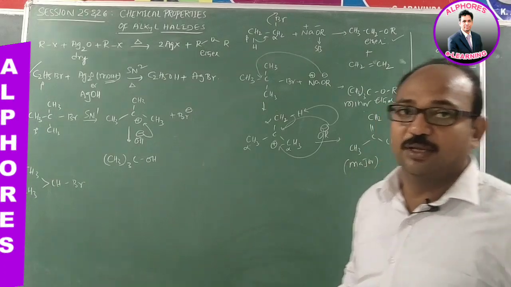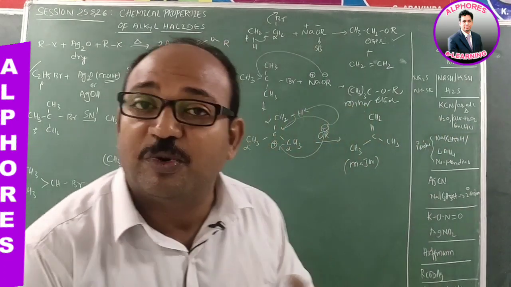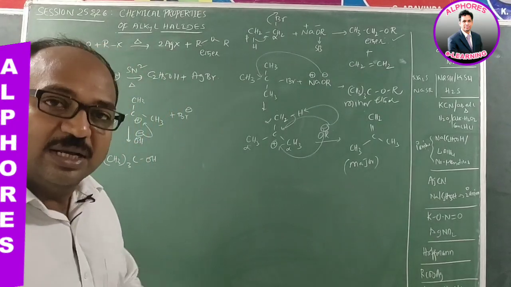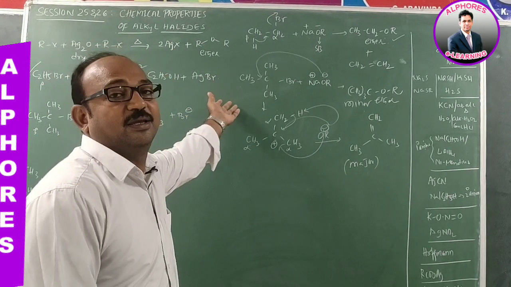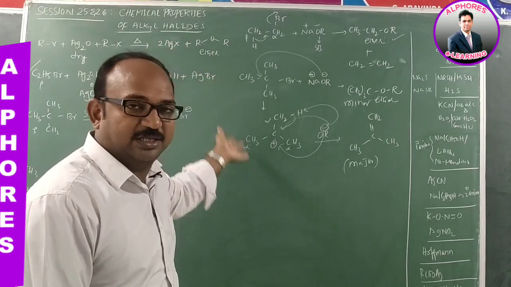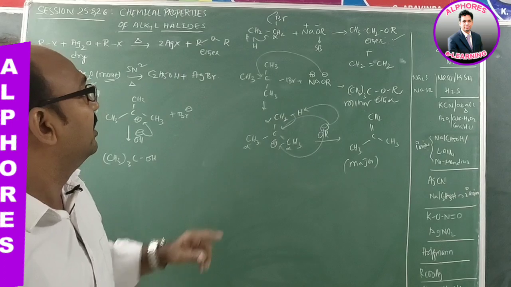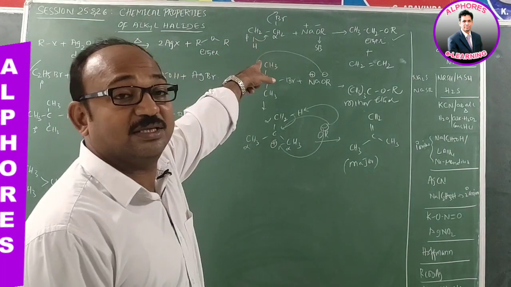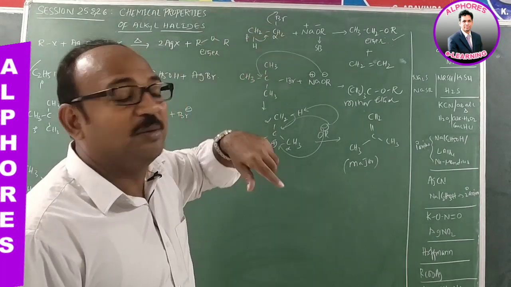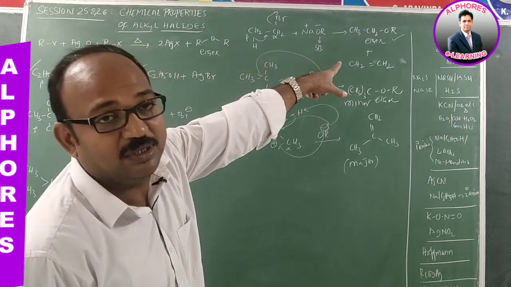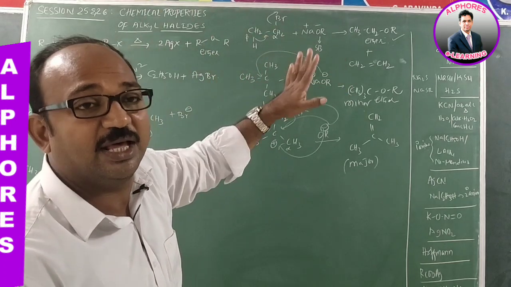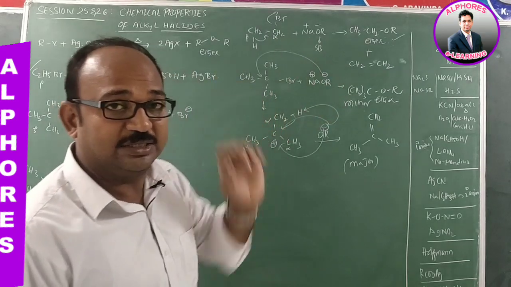So how do you say that the elimination product is major and the substitution product is minor? How do you know that? Because the substrate is tertiary. Because the substrate is tertiary, it preferably gives the elimination product rather than the substitution product. Whereas in the earlier case, the substrate is primary. Being primary, it gives the substitution product as major rather than elimination.